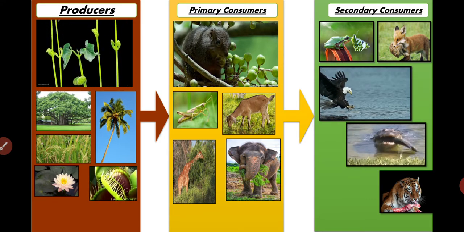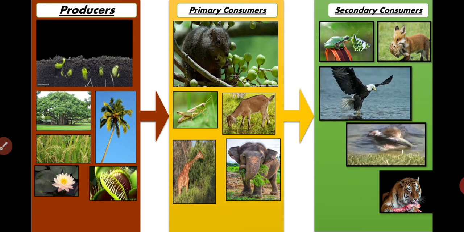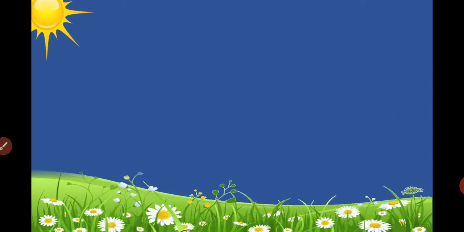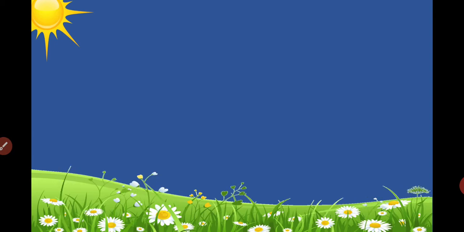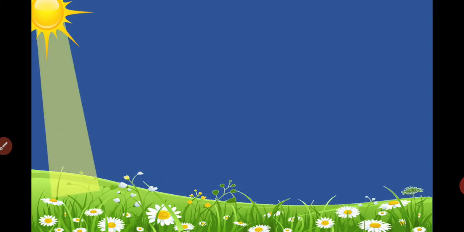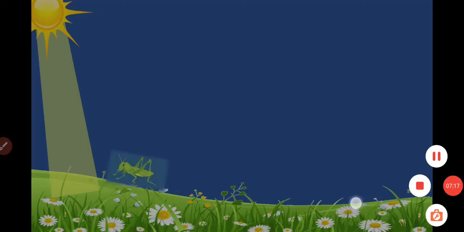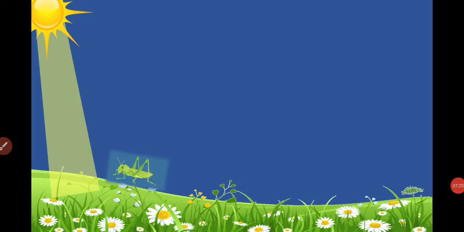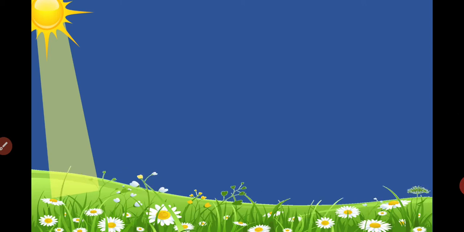Okay, let us see the next part of your chapter, that is food chain. Now what is a food chain? As you see here in this picture, we see a sun. And what is the use of the sun in our environment? Yes, we get heat and light from the sun. And who uses that light? Plants absorb the sunlight. And when they absorb the sunlight, they perform the photosynthesis process and prepare their food.